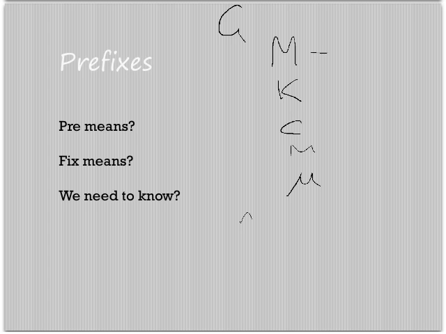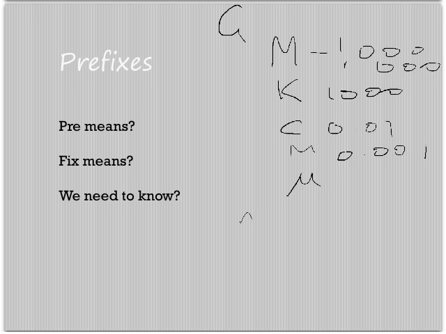So what's mega? Well, it's something that's 1,000,000 times bigger. So it's 1,000,000. Okay, so kilo is 1,000. Centi is 0.01. Milli is 0.001. And micro is 0.000001, which is a millionth.